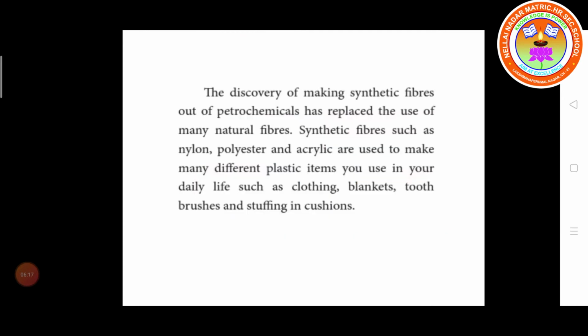The discovery of making synthetic fibers out of petrochemicals has replaced the use of many natural fibers. Synthetic fibers such as nylon, polyester and acrylic are used to make many different plastic items in our daily life, such as clothing, blankets, toothbrushes, and stuffing in cushions.